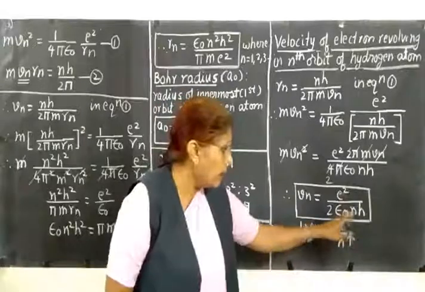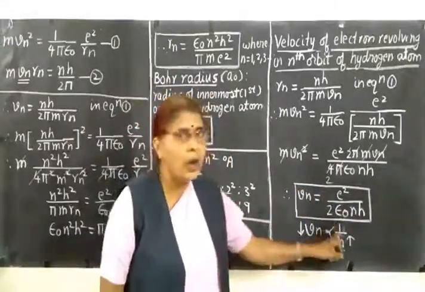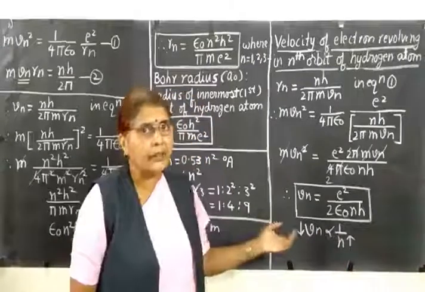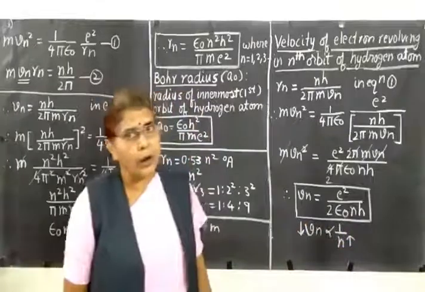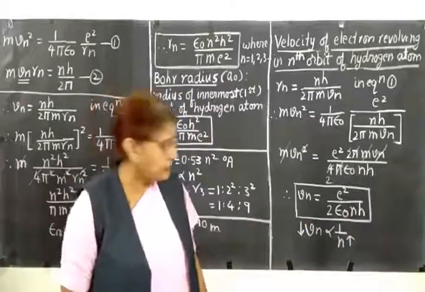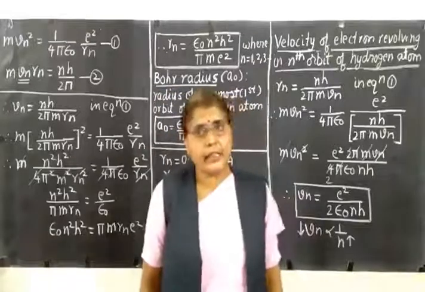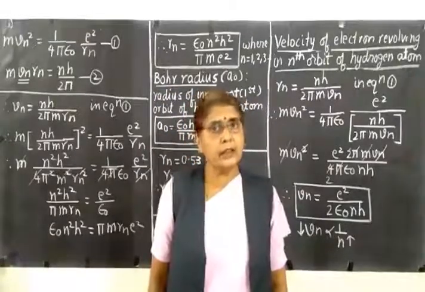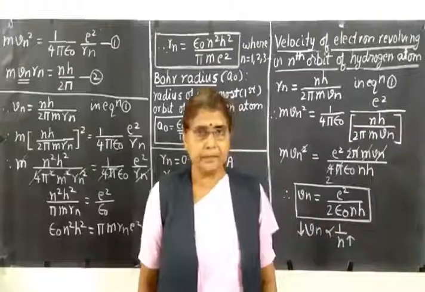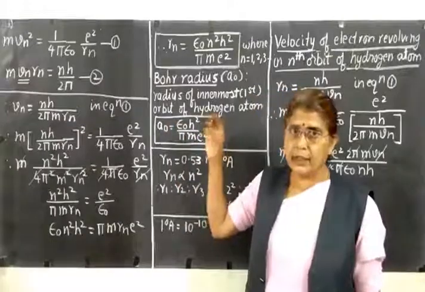So leaving n, all the rest of the terms are constant. So we can write Vn proportional to 1 by n. It shows that the velocity of an electron is inversely proportional to the principal quantum number. That is, the velocity of the electrons in the outer orbits is less compared to the velocity of the electrons in the inner orbits. So this first derivation was asked last year for 5 marks.